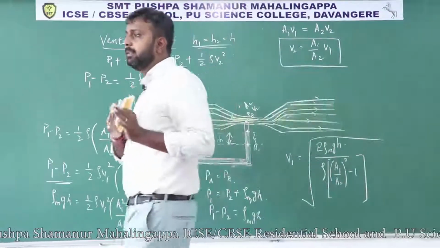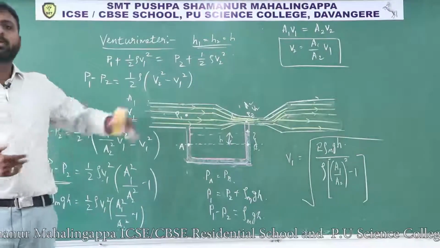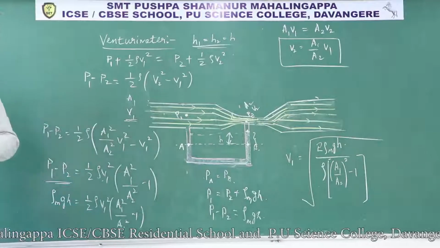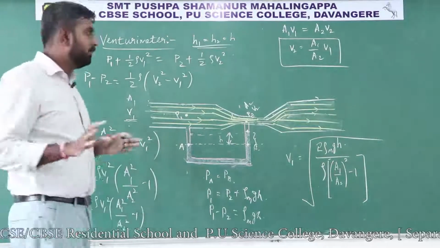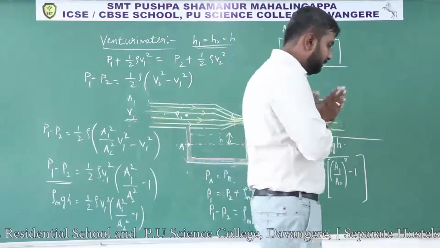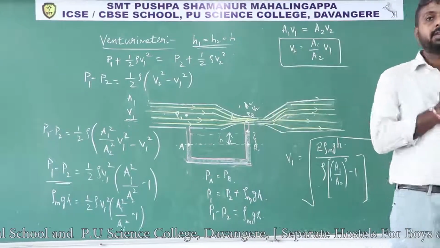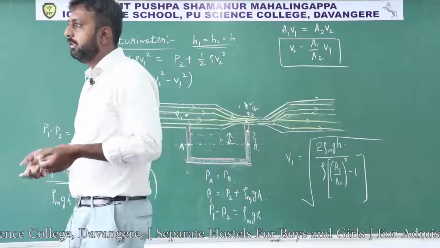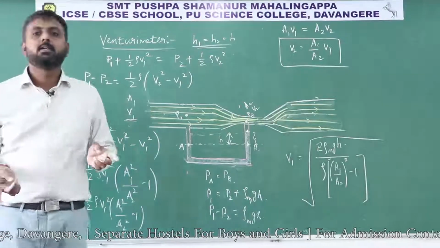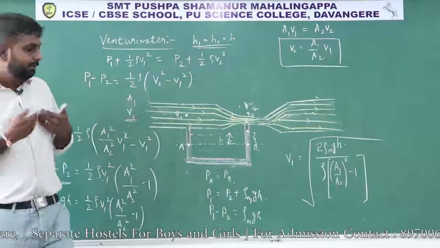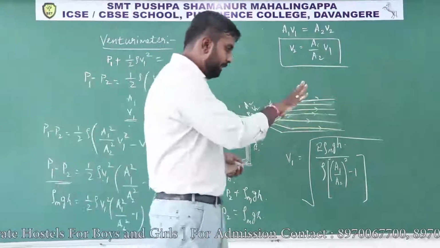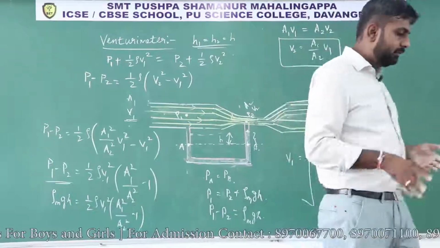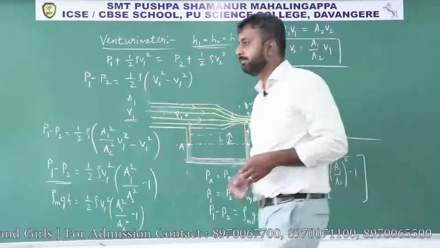when an incompressible fluid is flowing through a pipe. I hope you understood these concepts, that is Torricelli's theorem and the Venturi meter. Torricelli's theorem finds the speed of efflux, and here, in a pipe where the fluid is flowing, at any point you are able to calculate the velocity of the fluid. Thank you.